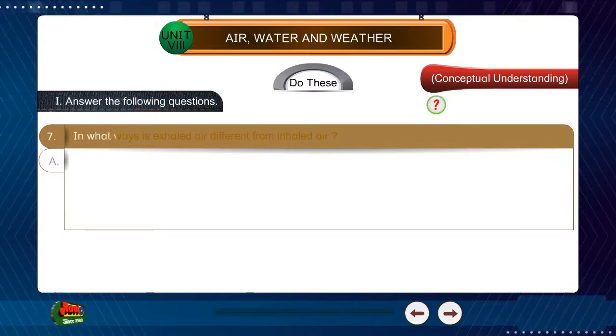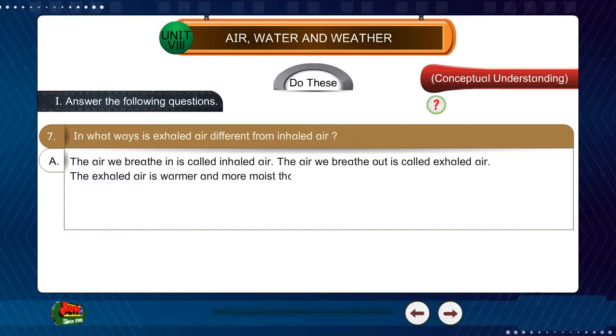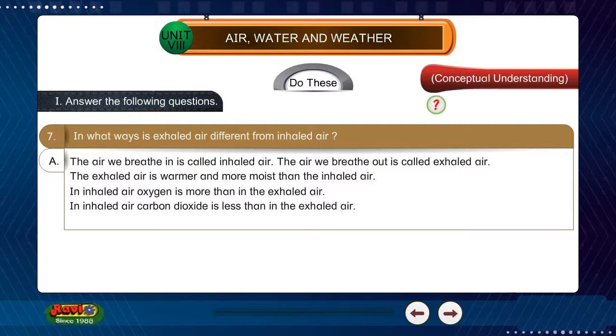7. In what ways is exhaled air different from inhaled air? Answer. The air we breathe in is called inhaled air. The air we breathe out is called exhaled air. The exhaled air is warmer and more moist than the inhaled air. The inhaled air has more oxygen than the exhaled air. The inhaled air has less carbon dioxide than the exhaled air.